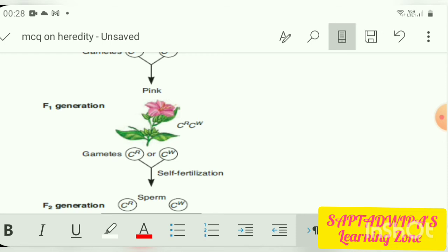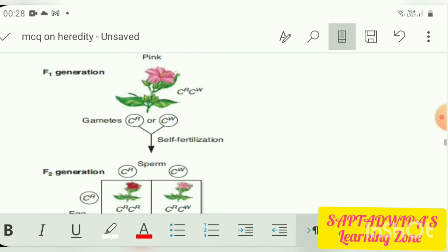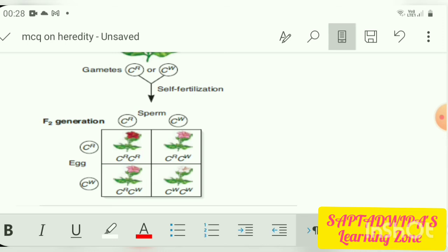They are undergoing self-pollination or self-fertilization in the F2 generation, thereby resulting in one red flower, two pink flowers and one white flower.